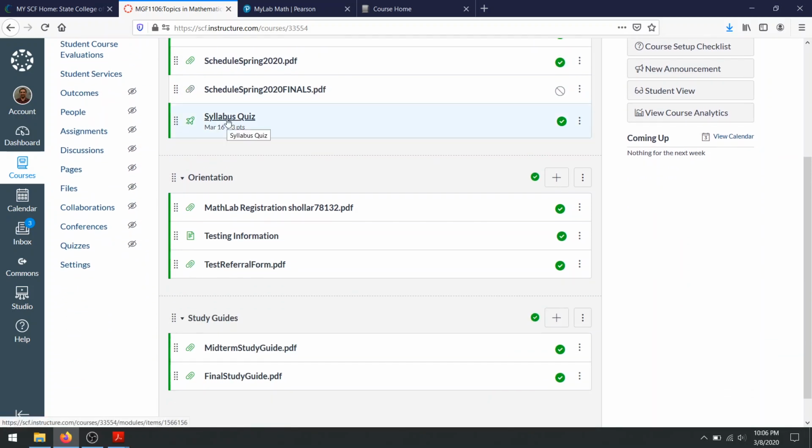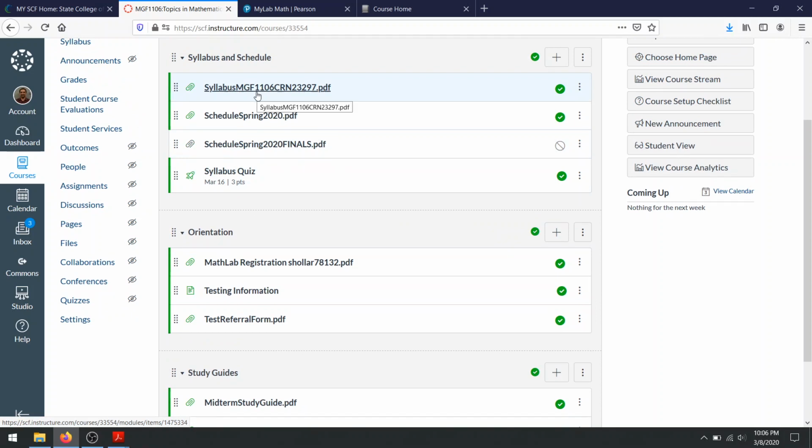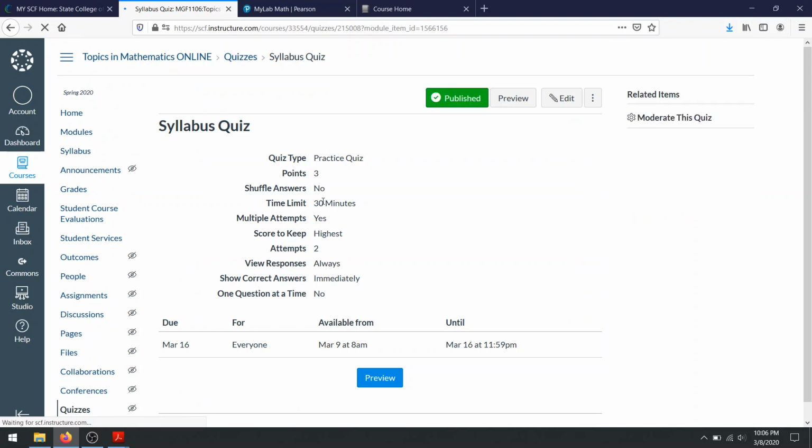So here's the syllabus quiz. When you're done reading through the syllabus after orientation, click on the syllabus quiz. And it's just 3 questions. It does not affect your grade. You've got 2 attempts to do it, and I don't even care if you get it right or wrong. Again, your score doesn't matter. It's just a practice quiz. Basically, what the syllabus quiz does is it says, "I've read the syllabus and I'm ready to take the course." So make sure you complete the syllabus quiz. If you don't complete it, you run the risk of being withdrawn from the course. So make sure you complete that syllabus quiz.